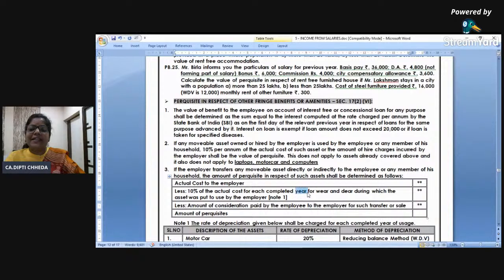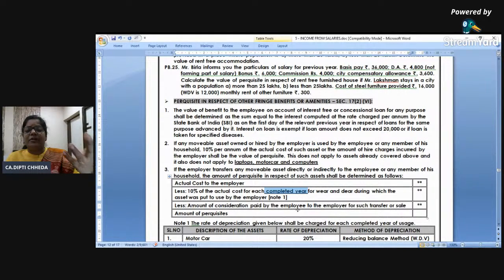Here I highlight and make students literally write. Ma'am, cut to cut: if the company purchased in April 2017 and they are giving it to you in July 19, April 17, April 18, only 2 years of depreciation you deduct. So you will get today's value, and then deduct what amount you have charged from the employee.